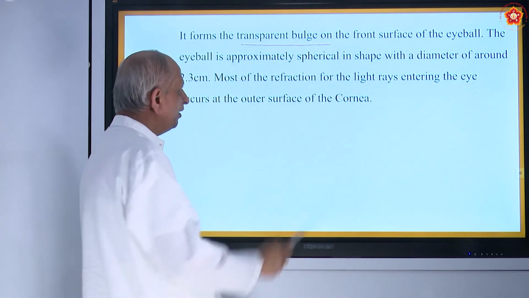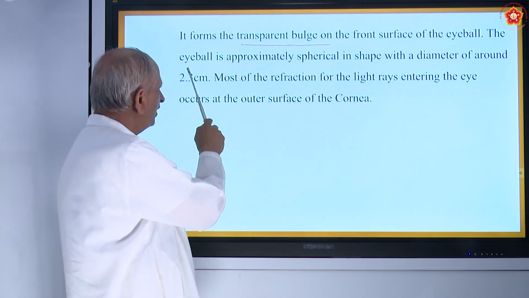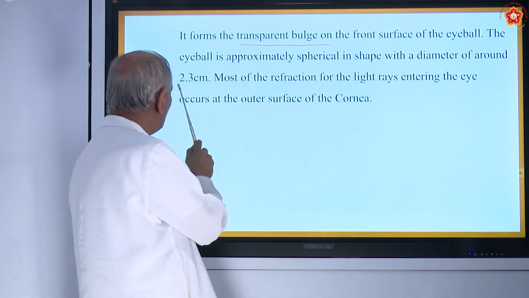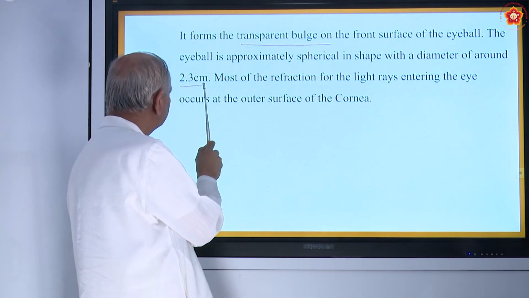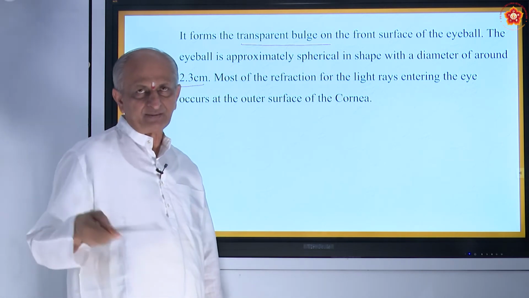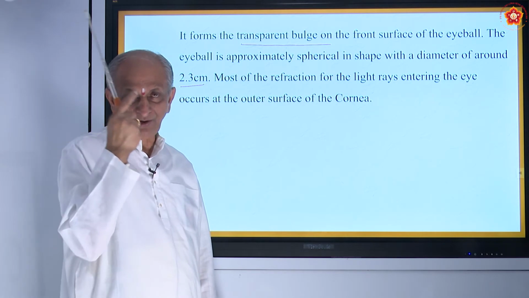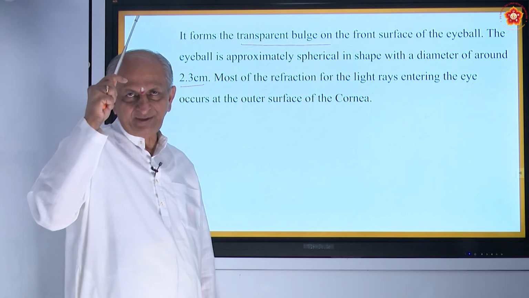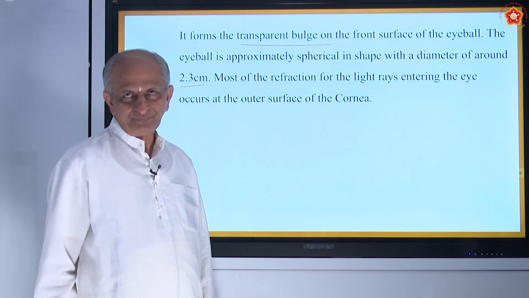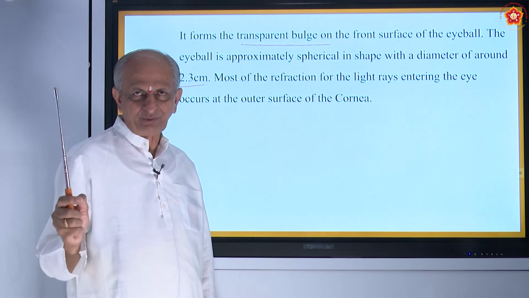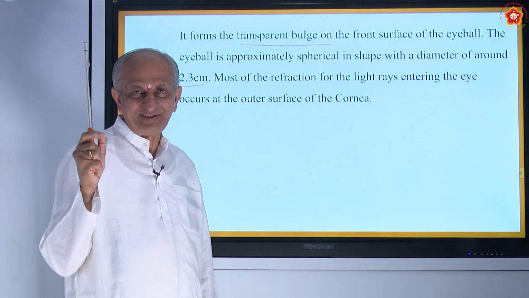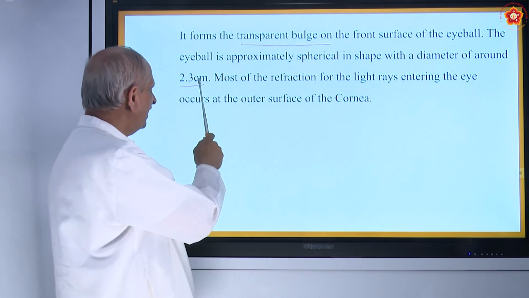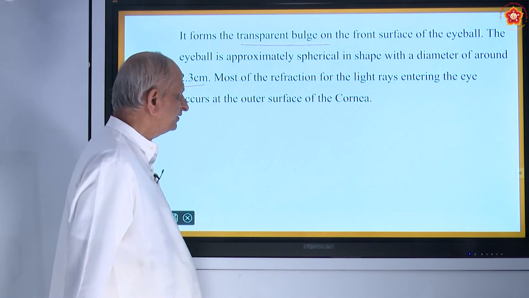The eyeball is approximately spherical in shape with a diameter of about 2.3 centimeters. All the arrangement is made in our body, starting from head to toe. Everything is calculated, everything is specifically made. So this diameter is around 2.3 centimeters.